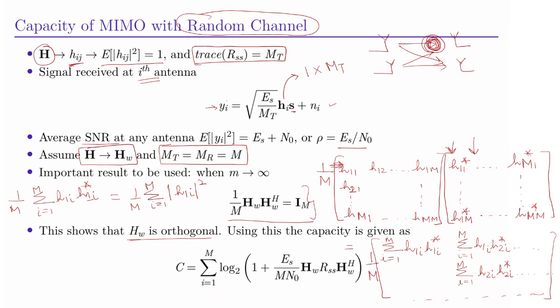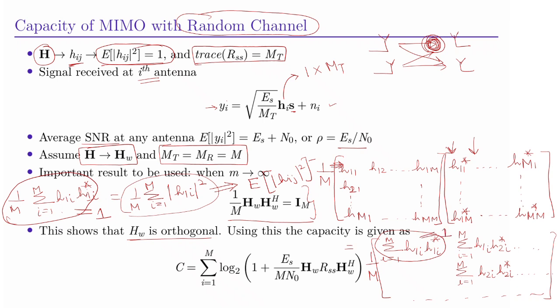And using the law of large numbers, when M is very large, this factor reduces to the expectation of mod Hi square, and we know this value is equal to 1. So this entry will be equal to 1. Similarly, the second diagonal element would be equal to 1, and so on. So all the diagonal elements would be equal to 1.